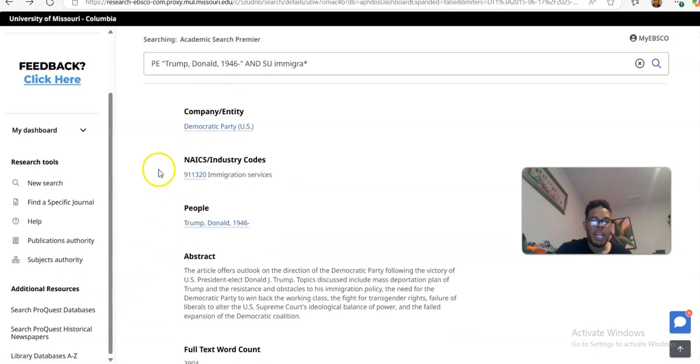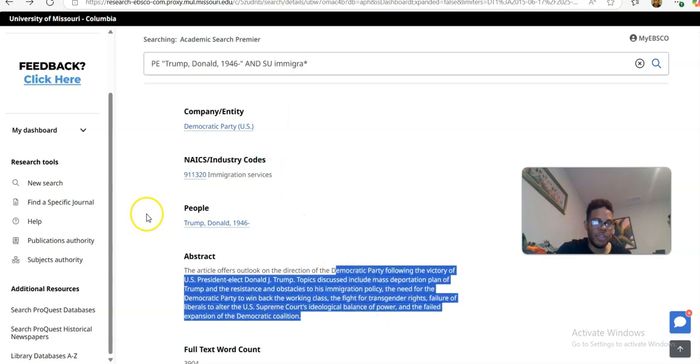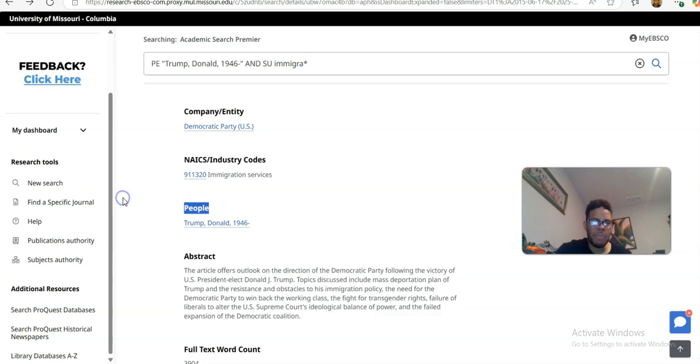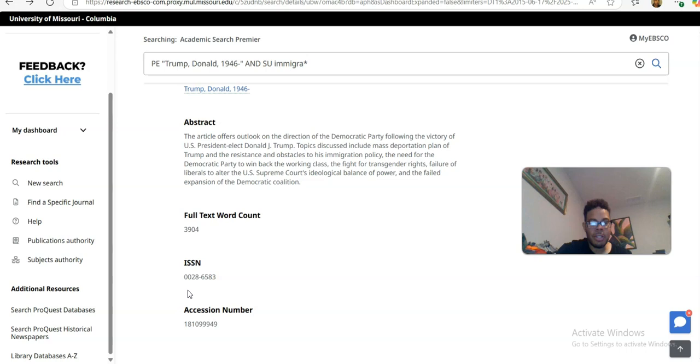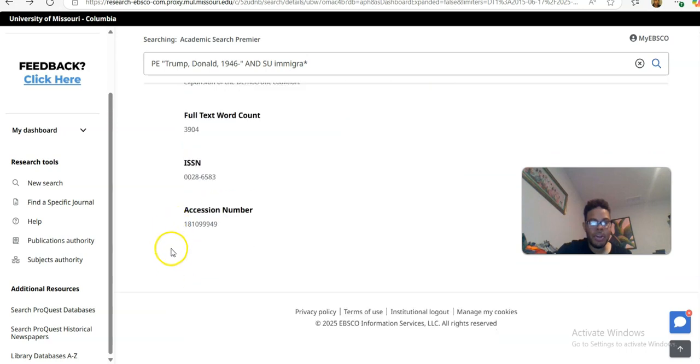Democratic Party. NAICS codes really come into play when you're doing business research or economics or industry research, things like that. But you rarely ever use a NAICS code within sociology or the social sciences. Then you have your abstract, you've got a word count, and your ISSN and accession numbers.